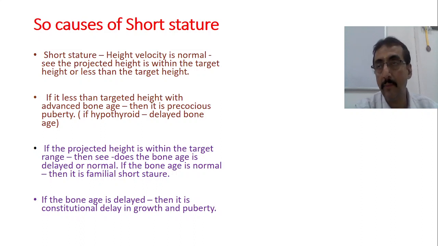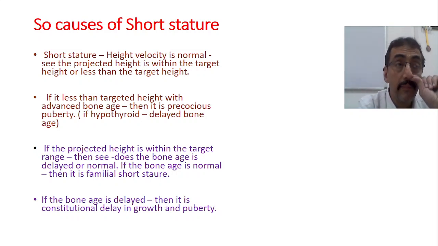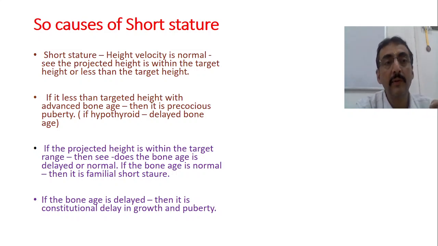Now, we have a patient of short stature, and you are looking into the height velocity. Suppose the height velocity is normal, he is gaining height in a steady manner. But when you look into the projected height, it is less than the target height.